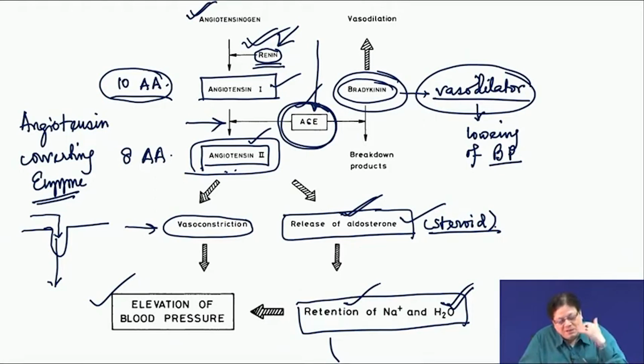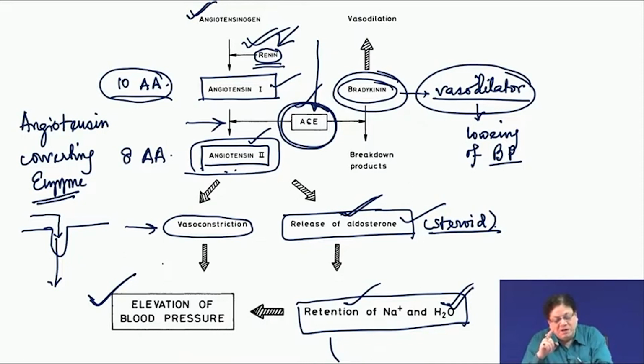Even if angiotensin is produced in large amount, if you are using an external agent which is an antagonist, remember, antagonist means it binds here and does not produce any effect. So, angiotensin 2 cannot bind, and the vasoconstriction effect of angiotensin 2 is gone.